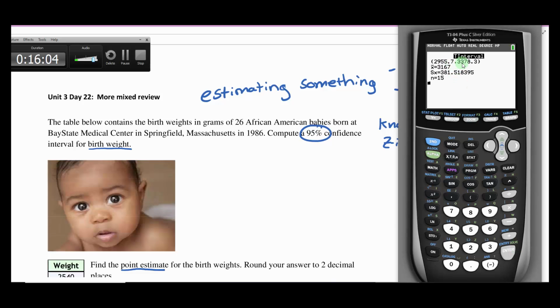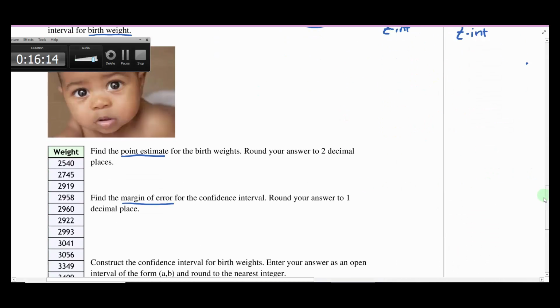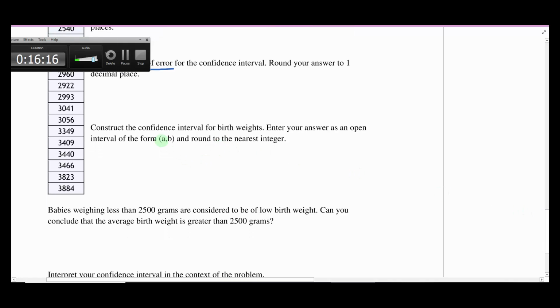Now we have a confidence interval, and it gives us some information here, and we'll come back to that in just a minute. But first, let's get this confidence interval jotted down. They want the confidence interval down here. Notice they tell you what form they want, just the interval form, which is exactly how the calculator gives it to us. So we're going to say, we're estimating that baby weight to be in between whatever two numbers I put here.